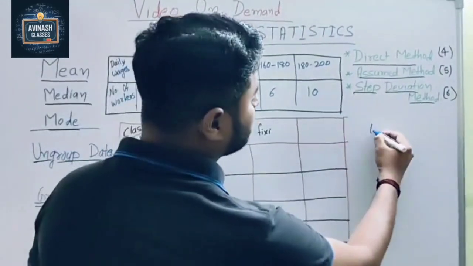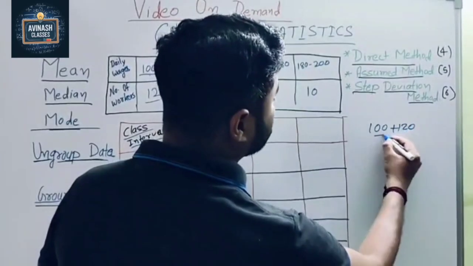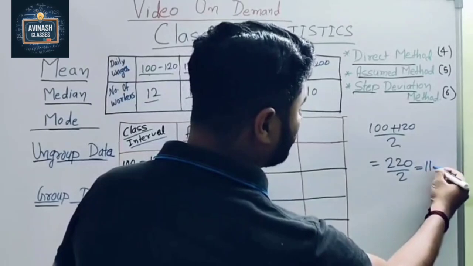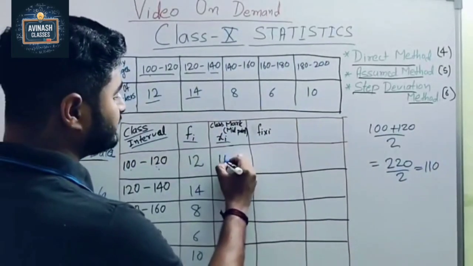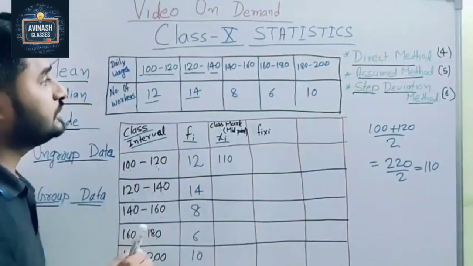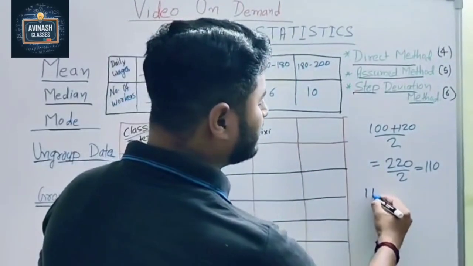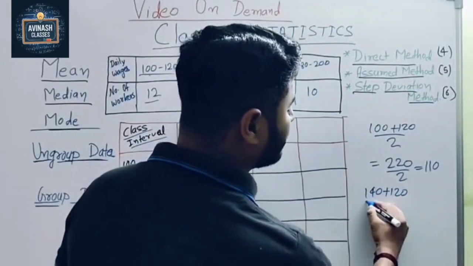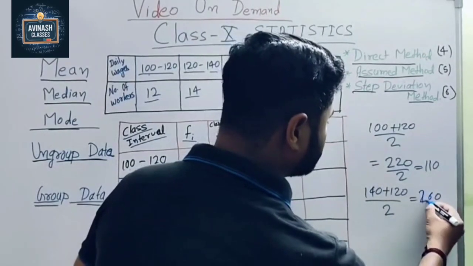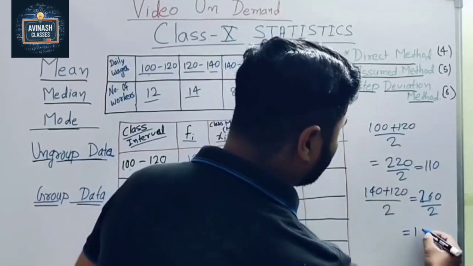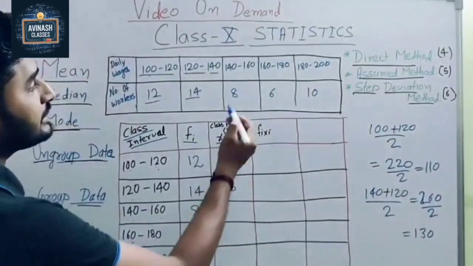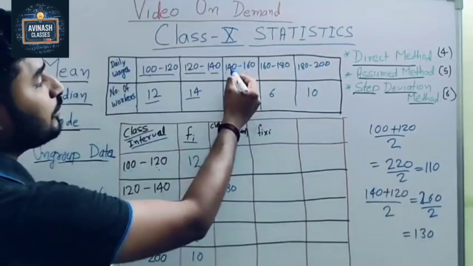So what do we get? Here we can simply write 100 plus 120 by 2. So we get 220 by 2, which means 110. So here the class mark is 110. Now next, 120 to 140. Here we add upper limit plus lower limit and divide by 2. So it comes 260 by 2, so it comes 130. Now next, you tell me 140 and 260.